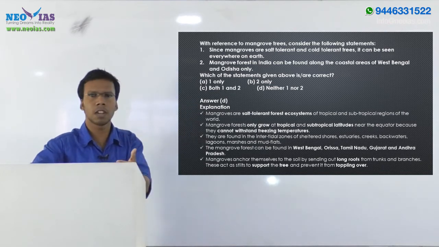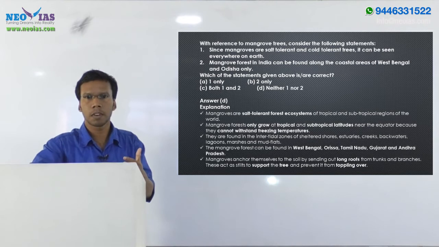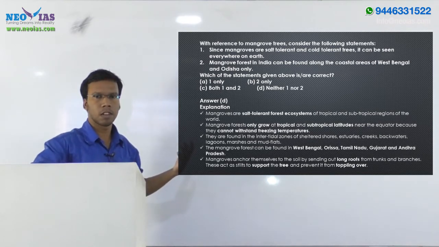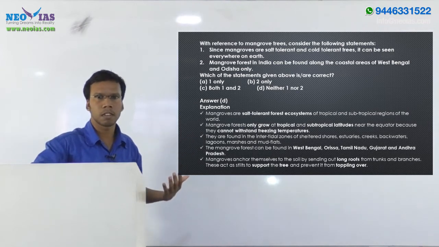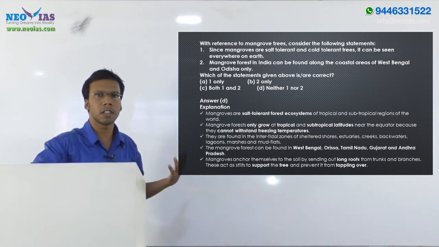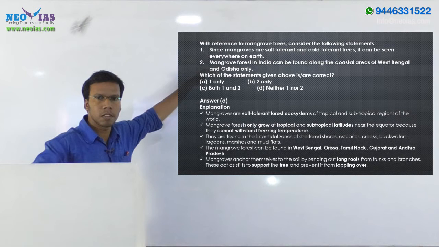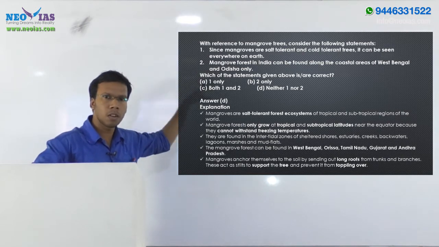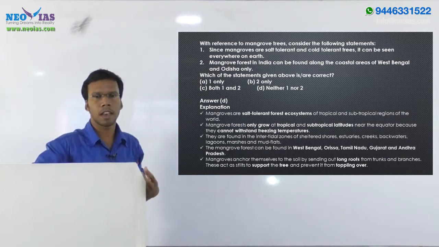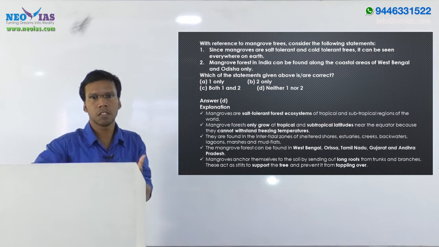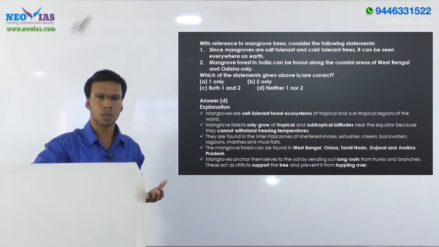Most other species are also in danger, because they depend on the mangrove forest for their livelihoods, for their sustenance. For example, we know the Kharai camel, a camel which can swim and which grazes on mangrove trees. Like that, there are lots of animals and birds that will be affected by the decline of these mangrove trees. So we need to know what a mangrove forest is, what its main features are, and which regions in India have it.